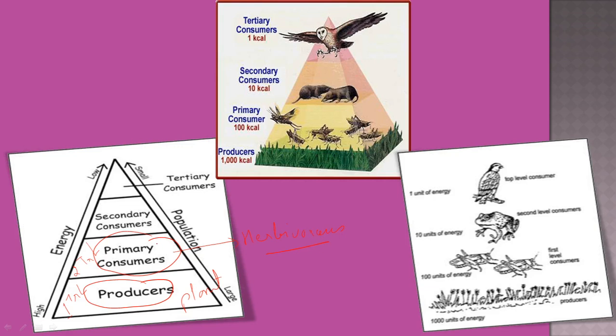And these primary consumers are eaten by secondary consumers. Secondary consumers, this is the third trophic level. So who are they? They are mostly a tiger, or we can say carnivorous.